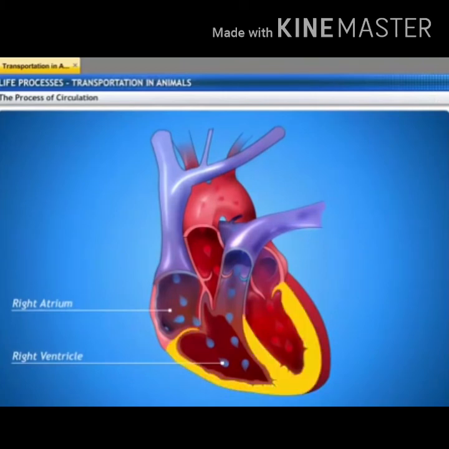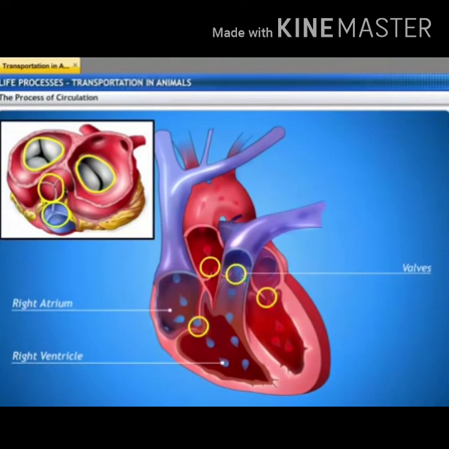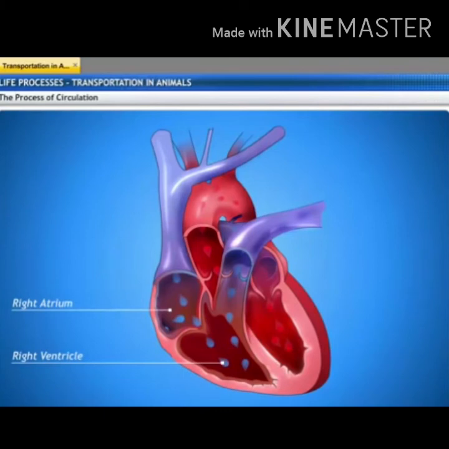Here you can see the walls, there are thick walls. The ventricular walls are very thick because they have to pump with high pressure to different parts of the body and also to the lungs. The valves present here will prevent the backward flow of blood.